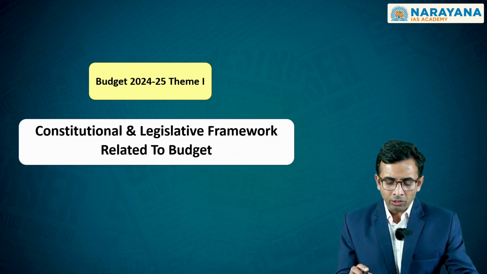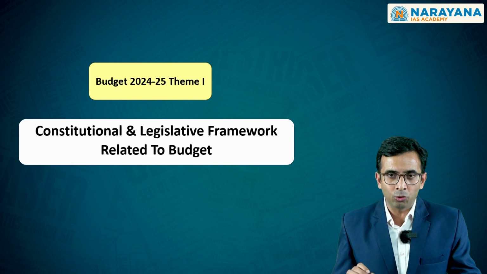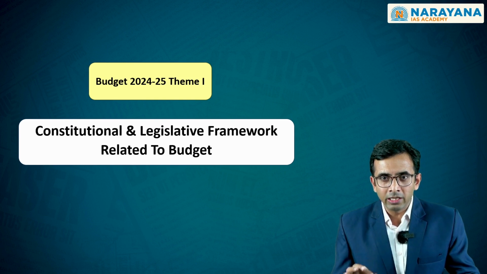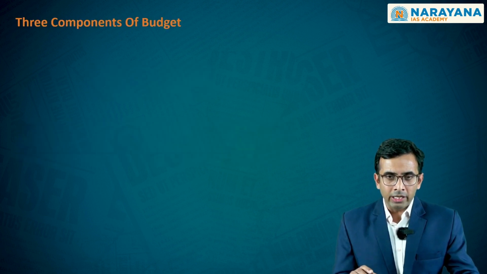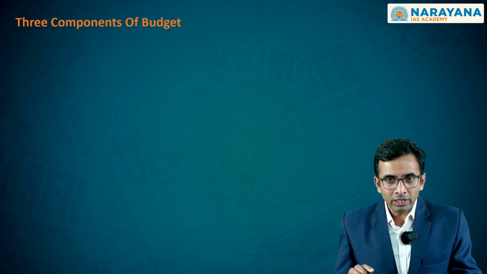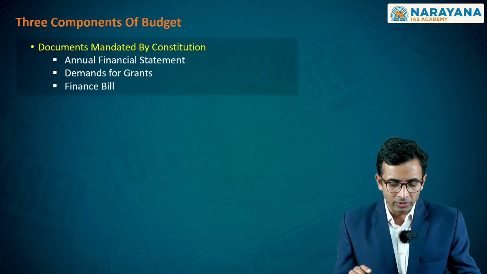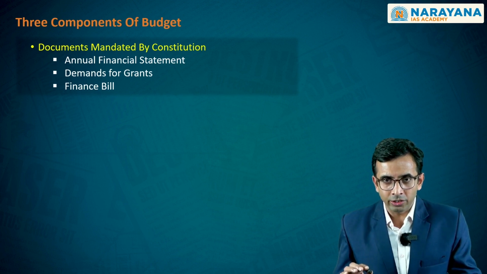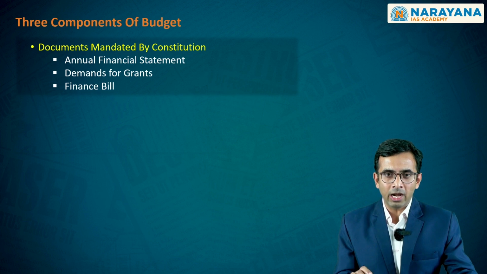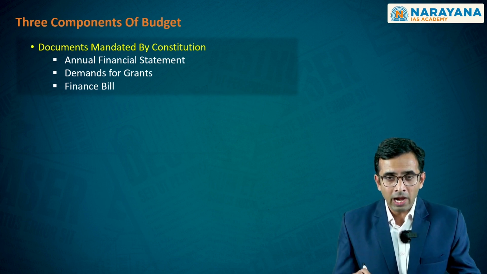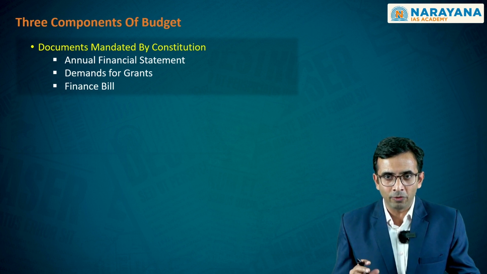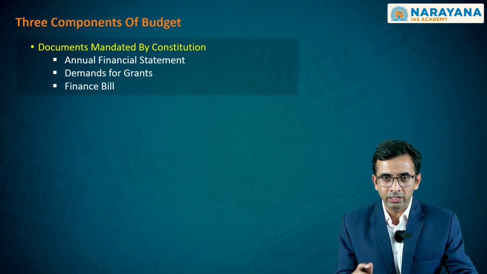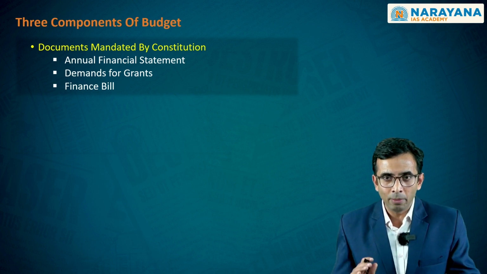We will now look at the constitutional and legislative framework related to budget, and we will see why the budget is done in that particular way alone. Look at the three components of the budget. Whenever the budget is presented, there are three things that you will see. One is the annual financial statement as recommended by the Constitution. Number two, the demand for grants, again as recommended by the Constitution. And number three, both of these put together will be brought before the Lok Sabha in the form of what is referred to as finance bill,